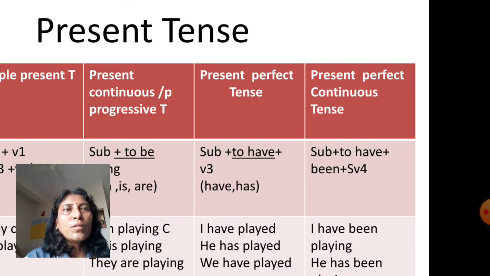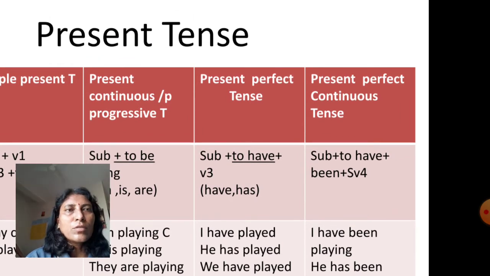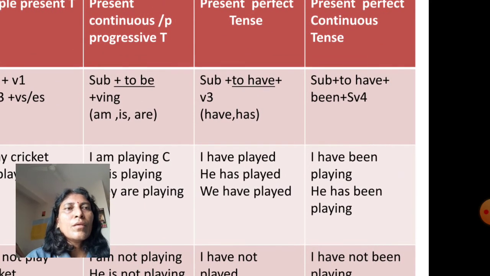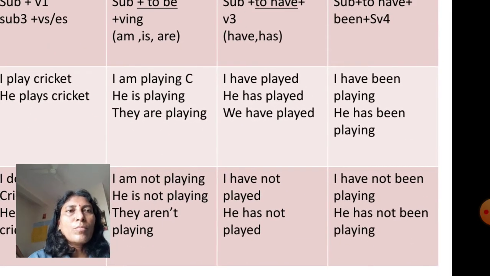The fourth form, that is present perfect continuous tense, and the structure is subject plus to have plus been plus the fourth form, that is the ing form of verb. And the examples are: I have been playing, he has been playing. And for negative sentences: I have not been playing, he has not been playing.